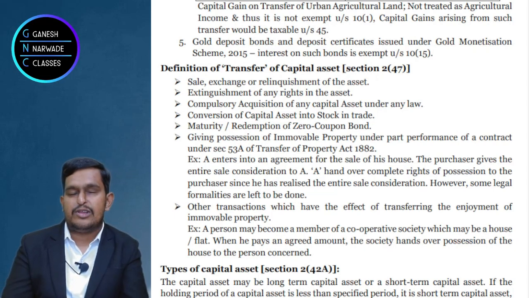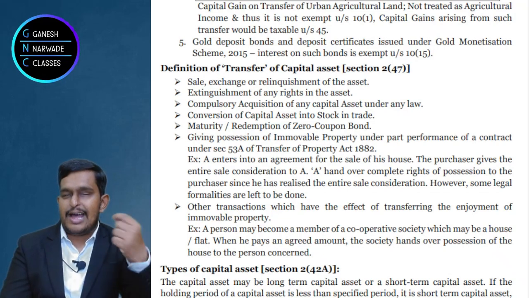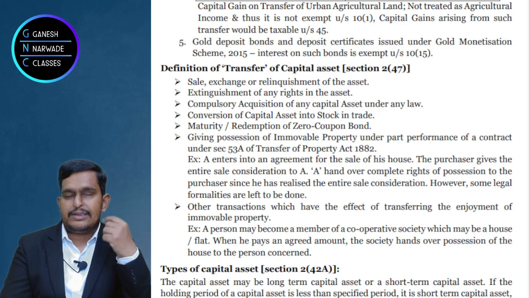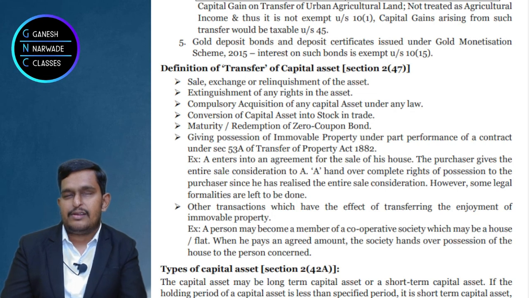Now I gave the building to him. I gave the possession of the building to him, and he paid the consideration for it. But there is certain legal process pending, like registration, right? Property documents are in my name now, but that has to be transferred in Money's name. So that process has to happen.